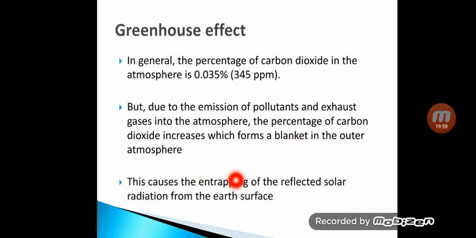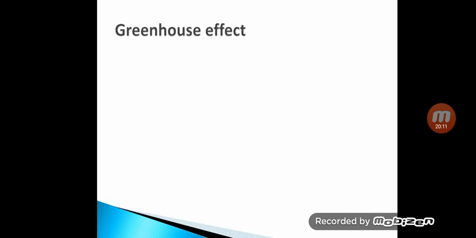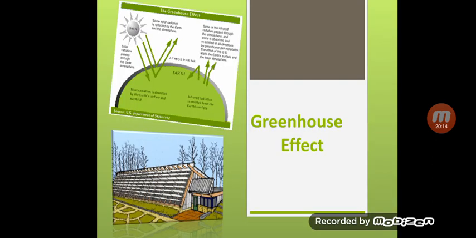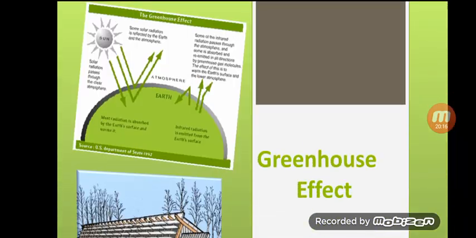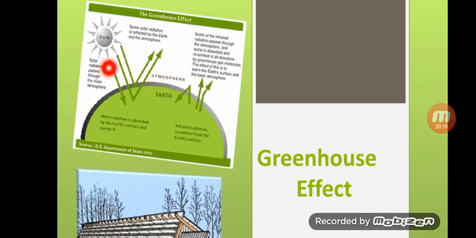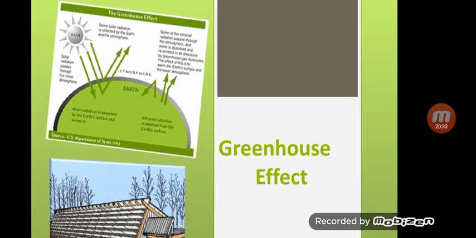This blanket causes entrapment of the reflected solar radiation from the earth's surface. Due to this blanket, the solar radiation that is reflected from the ground, you can see here, is trapped in the outer atmosphere because of the CO2 blanket.